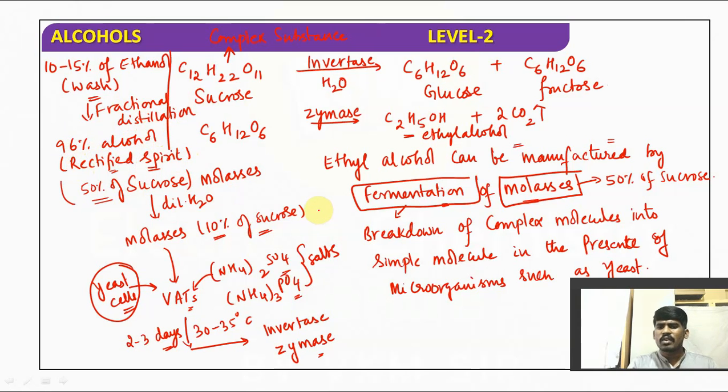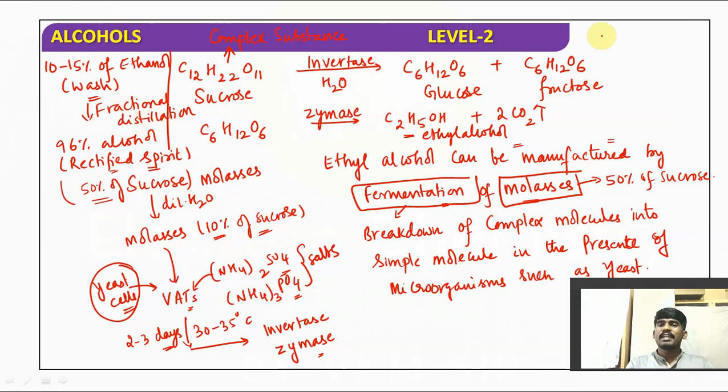For fractional distillation we need a large amount of water. That is the reason most alcohol industries are established near rivers or water sources.